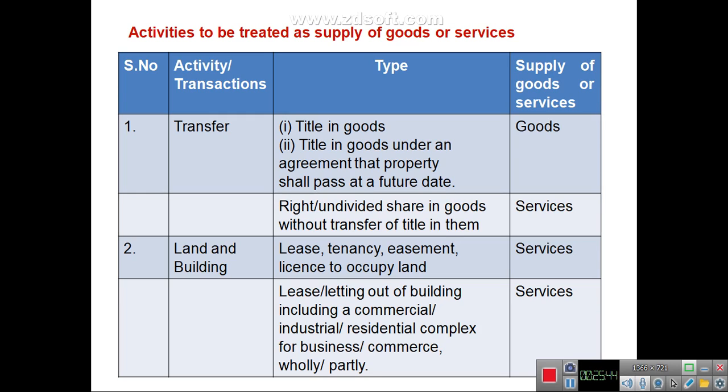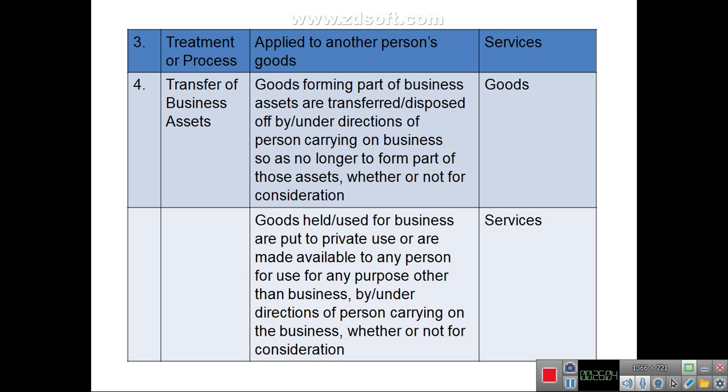If only the rights are transferred, in that case that activity will be treated as supply of services. In case of land and building, the lease, tenancy, licensing, letting out of building, all will be treated as supply of services. In case of treatment or process applied to another person's goods, only the treatment is processed, that will be a supply of services.